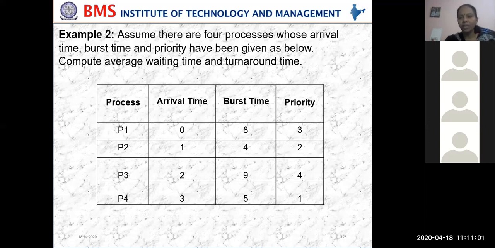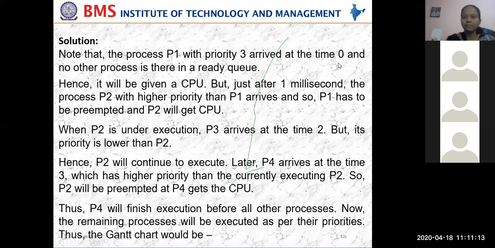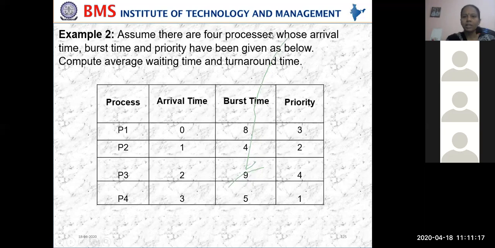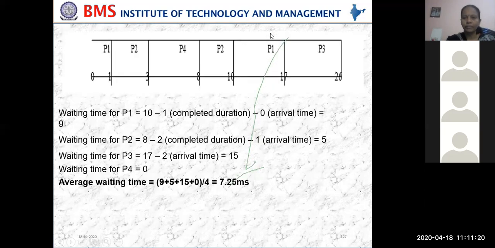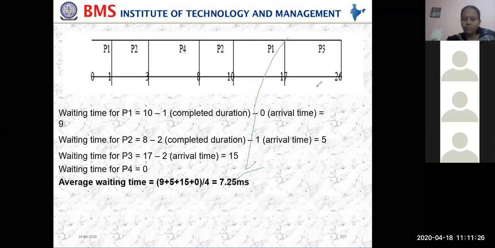But here, what is extra? We have arrival time. At time 0, which process has arrived first? P1.